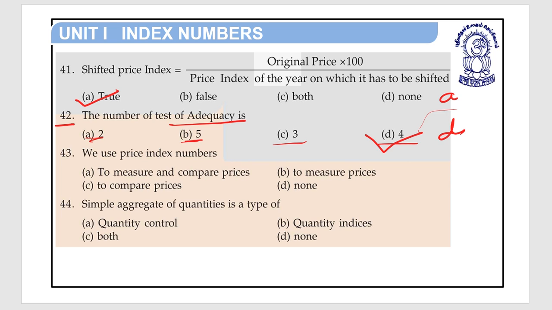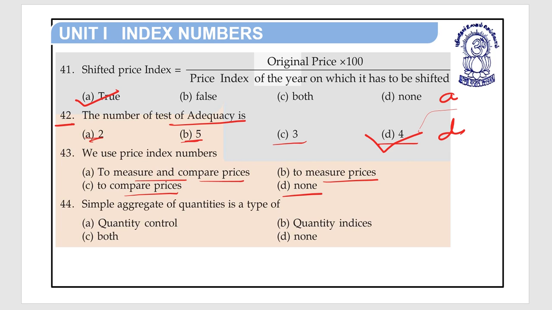Question number 43. We use price index numbers. Option A to measure and compare prices. B to measure prices. Option C to compare prices. Option D none. So what is your answer?